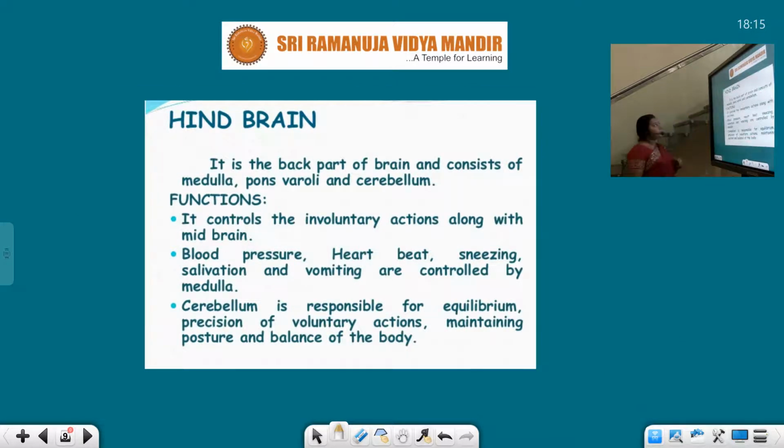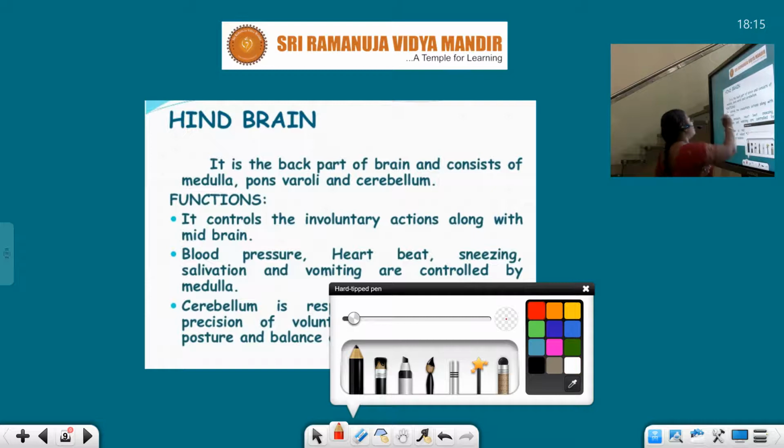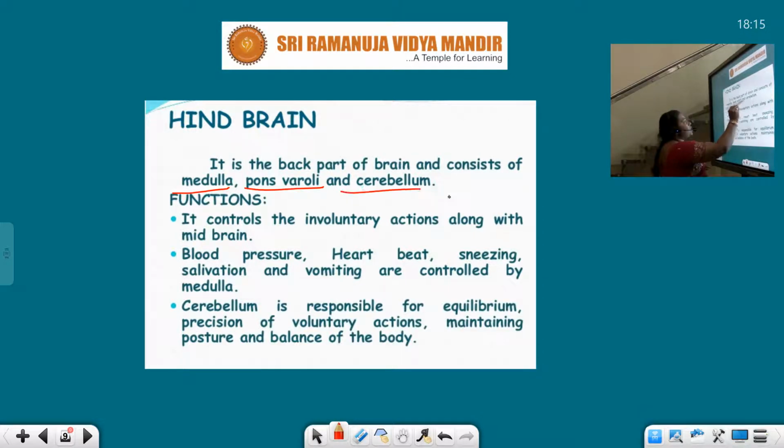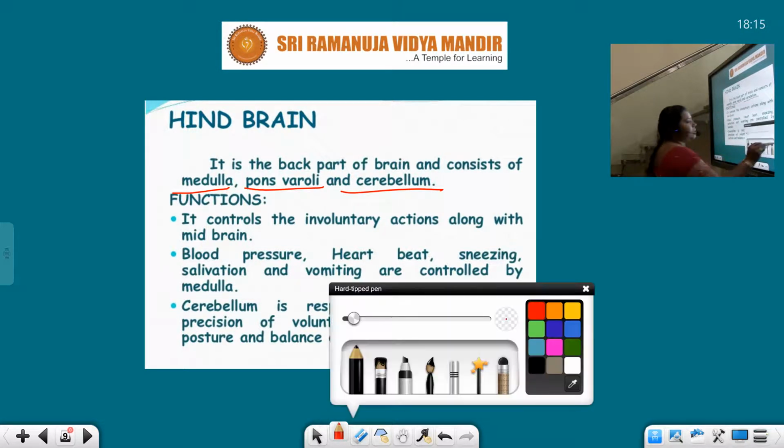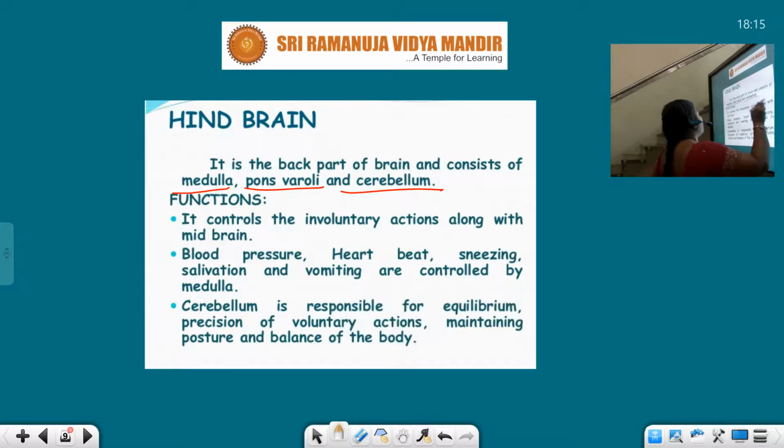Now, hindbrain. It is the back part of the brain and consists of medulla, pons varolii, cerebellum.